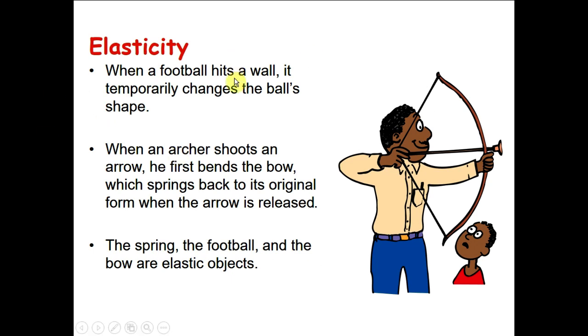When you hit a football with your foot, or when the football hits a wall, it will change its shape. But once the ball leaves the wall, it will go back to its original shape. So a football also is elastic. When an archer shoots an arrow, he bends the bow, which springs back to its original shape when the arrow is released. So these are examples of elastic objects.